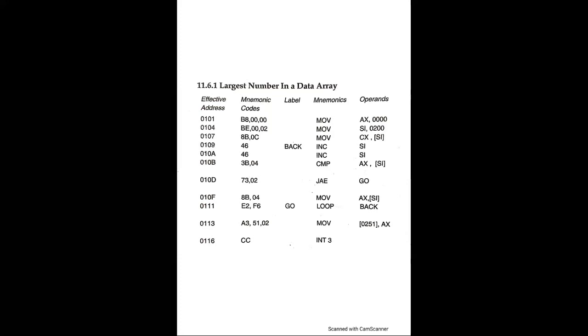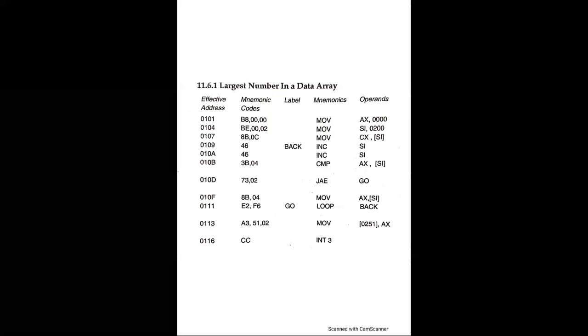So the given data array is 8341, 7258, 4639, 8453, and 9630. These are hexadecimal numbers. Since there are five 16-bit numbers in the given data array, the count is 0005.